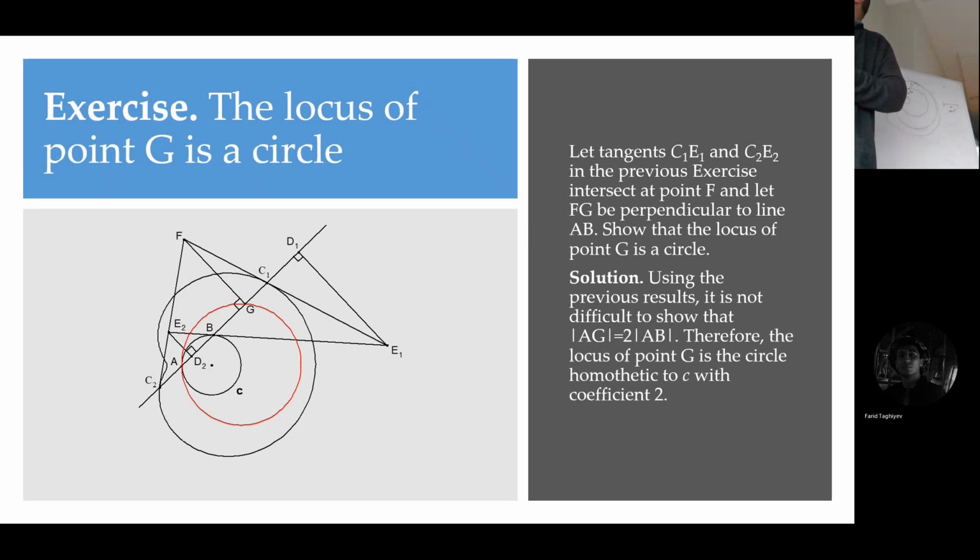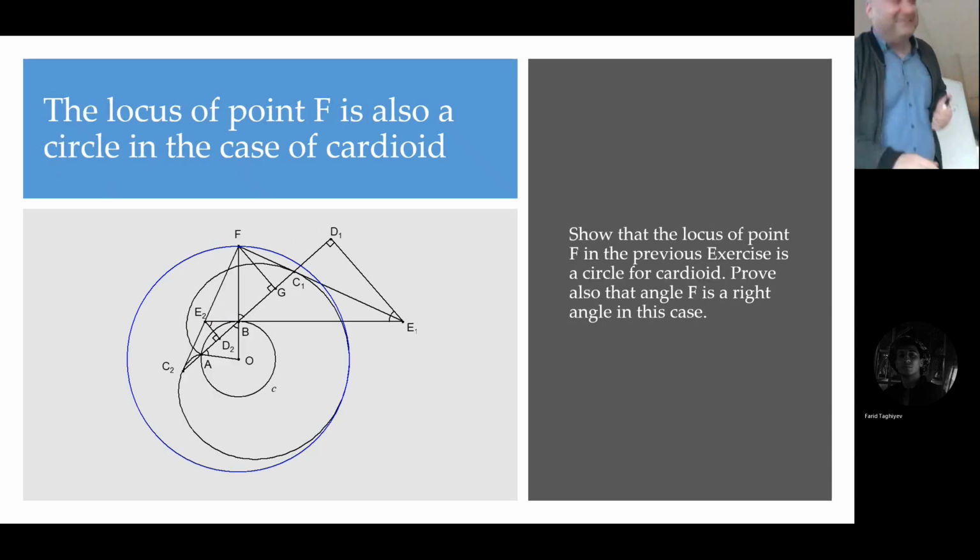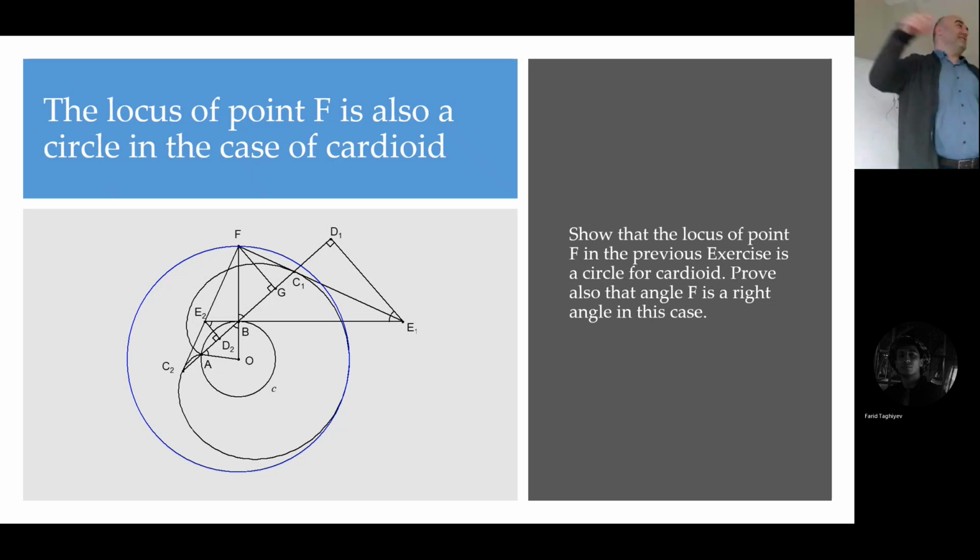You obtain this new point. The locus of this point is a circle. So I obtained a new property of this limaçon of Pascal for free. It didn't take much time because it is just a consequence of that.